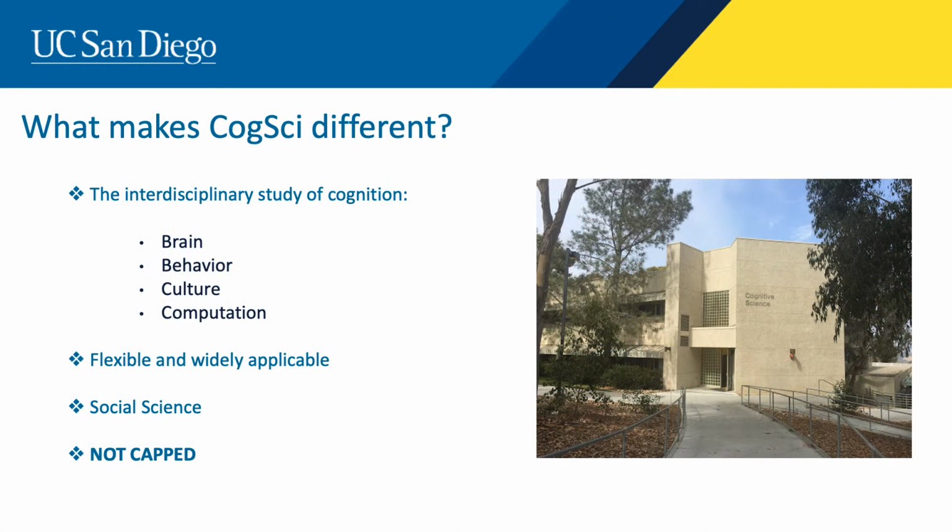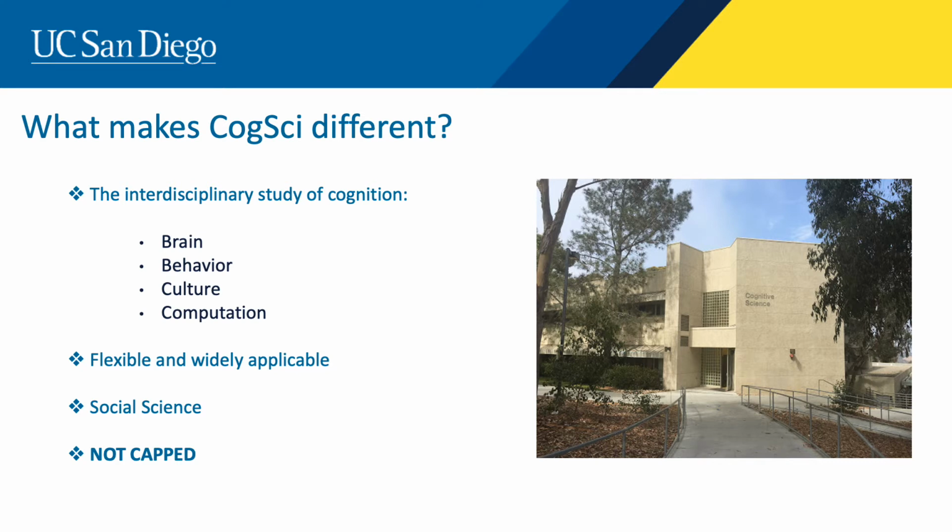So this is my favorite part that I like to talk about. I was a CogSci major in undergrad and just graduated in 2019, so I have a lot of love for the department and for CogSci. UCSD was the first cognitive science department in the world, and we have a lot of great researchers here in various disciplines. But for now, I just want to talk a little bit more about what cognitive science is as a whole. The field is extremely interdisciplinary and contains various disciplines such as psychology, philosophy, neuroscience, anthropology, and computer science. Overall, it's really the study of cognition and covers the various contexts such as the brain, behavior, culture, and computation.